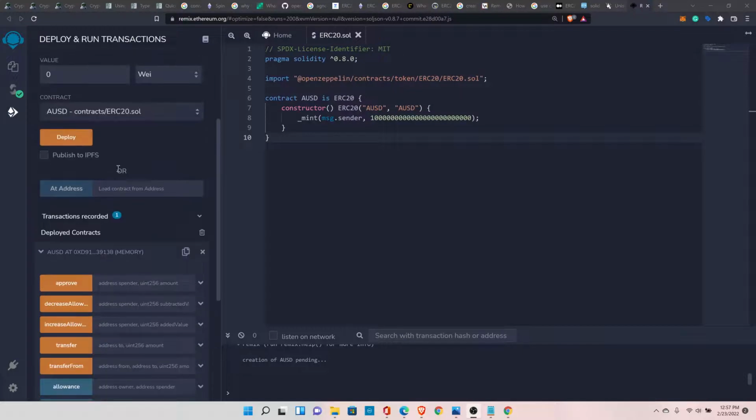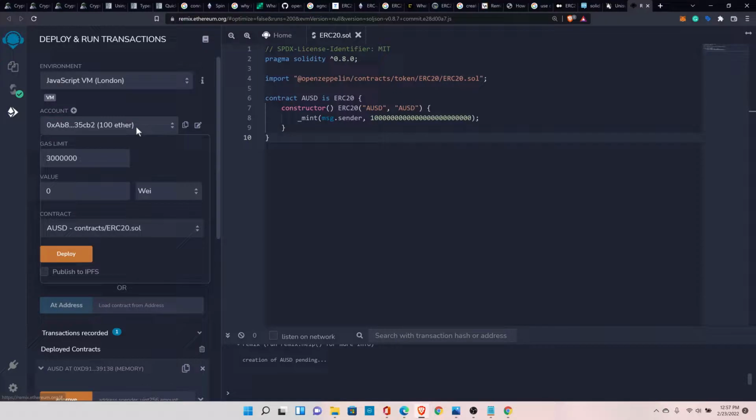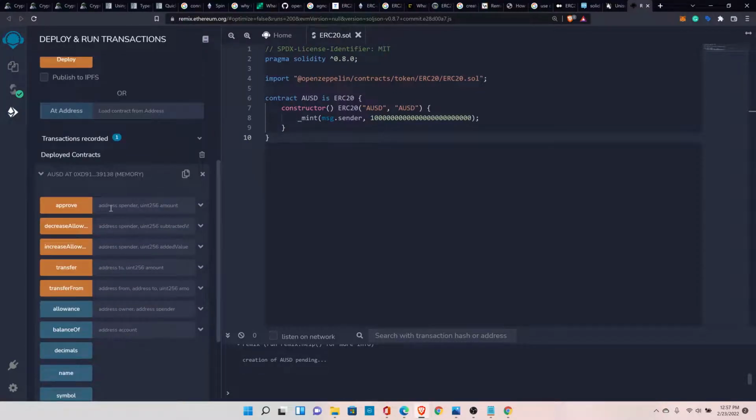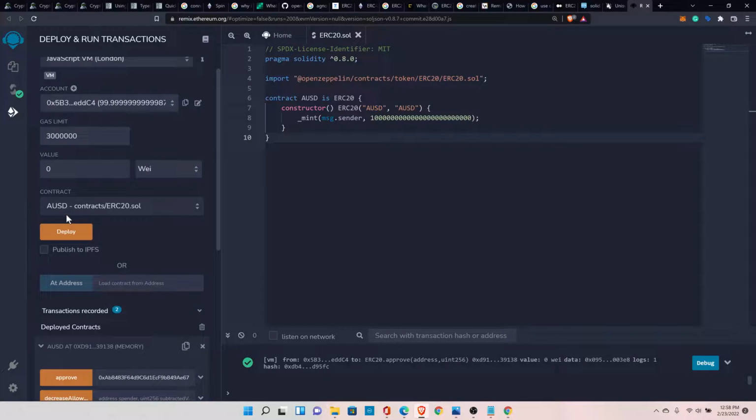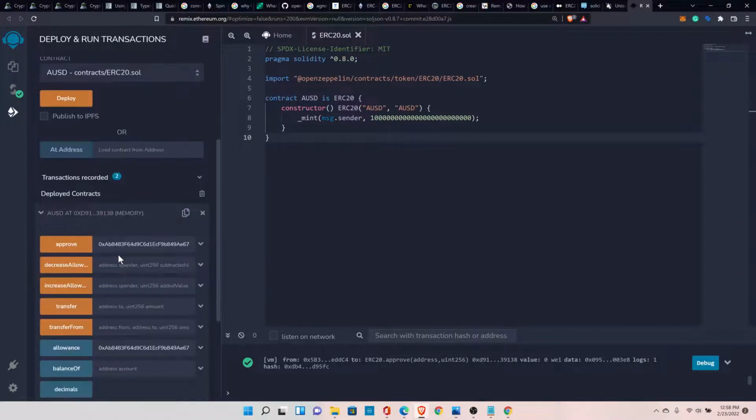Now let's approve somebody who can withdraw the funds from our account. So we can authorize someone. Let me pick up the account from here. Let's say I pick up this account. I can give the account address and the amount I want to authorize. Let's say I want to authorize 1000 Wei. So I have approved it. Now in the allowance function, you can check for how much amount and to whom you have authorized. You can give the address here, and we also need the address of who approved it. In our case, it is us. So it will show us the balance that we have approved.